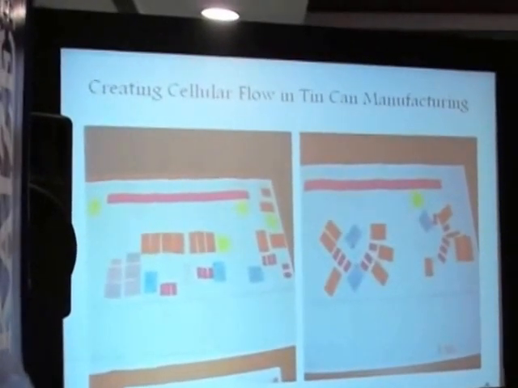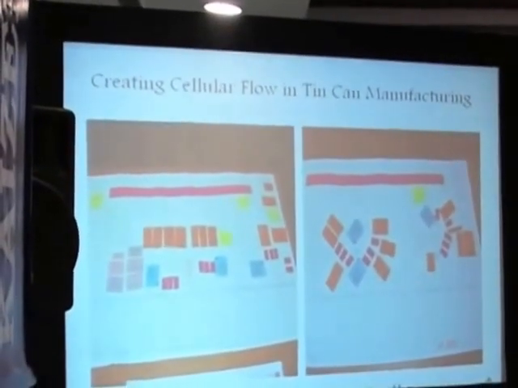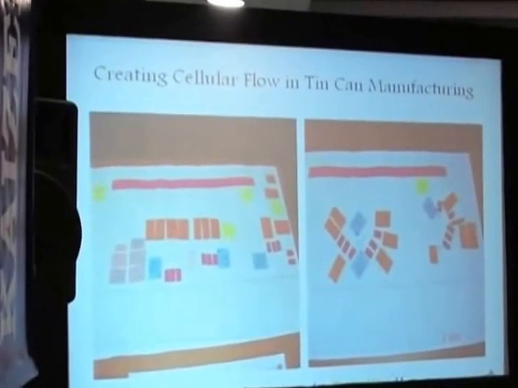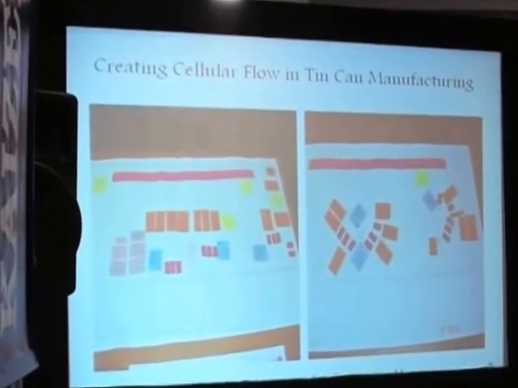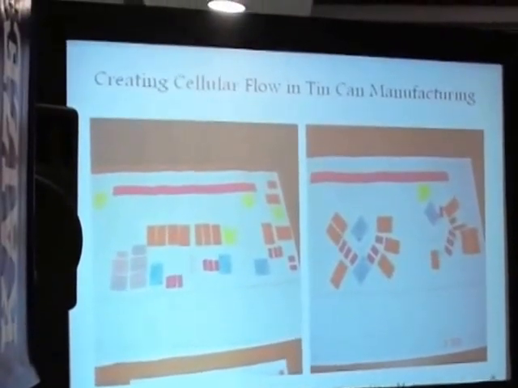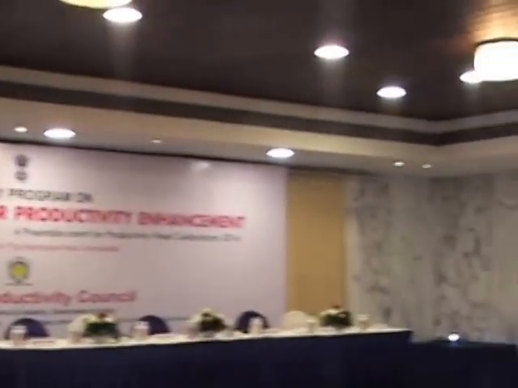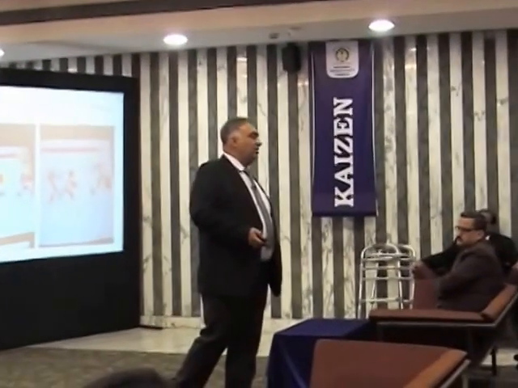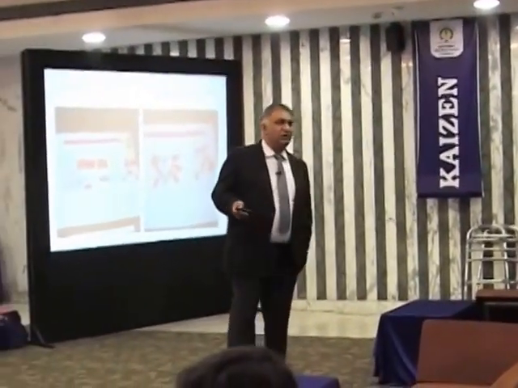So machines are next to one another. The distance between the machines is minimal. If your flow layouts are not perfect, whatever lean tools you apply, they will not sustain. Guaranteed with a warranty certificate.